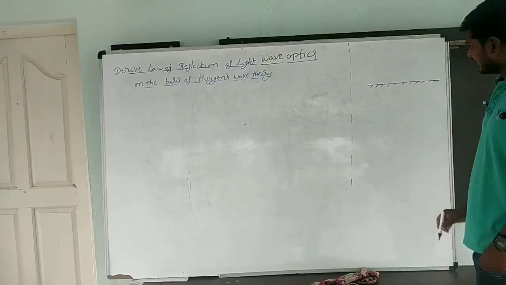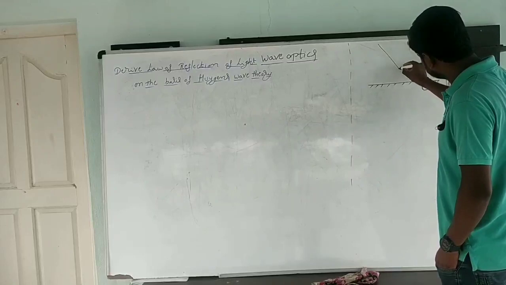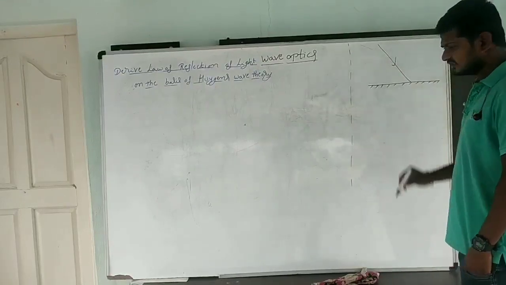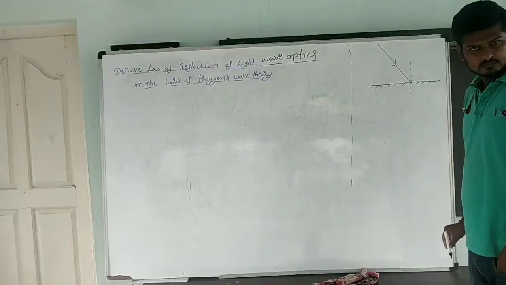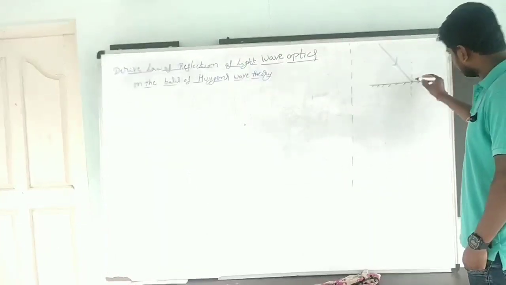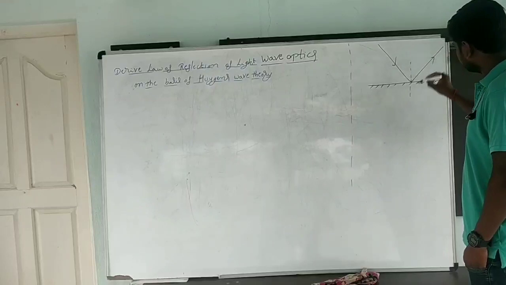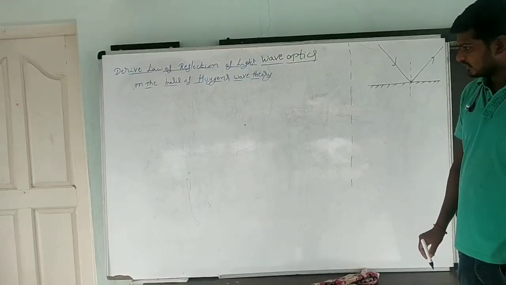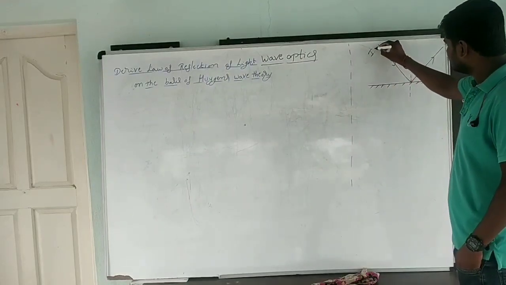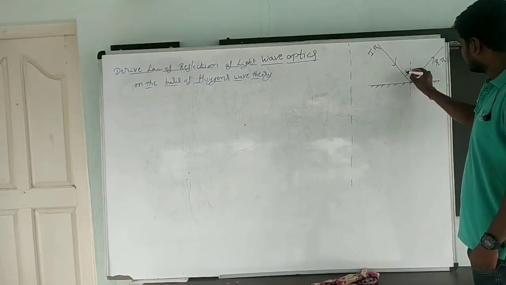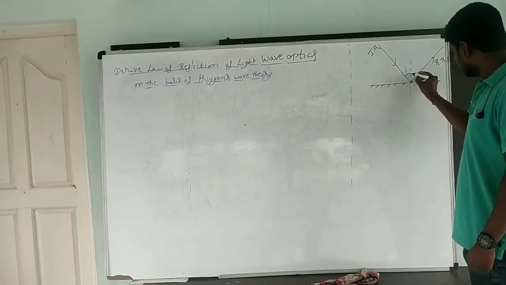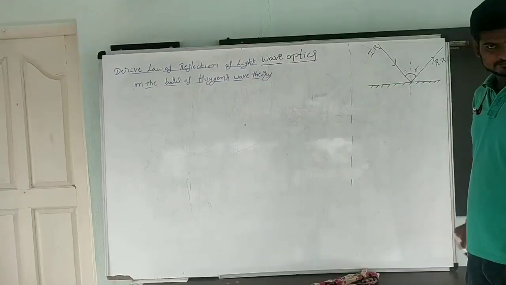When I incident a ray of light, this is the normal drawn. This is the incident ray and this is the reflected ray. This is the angle of incidence, and this is the angle of reflection.